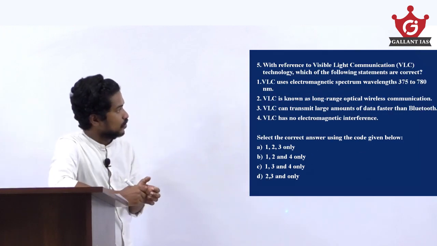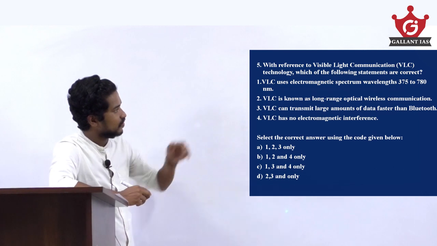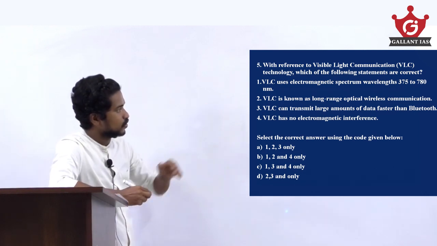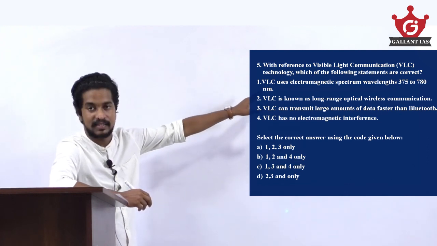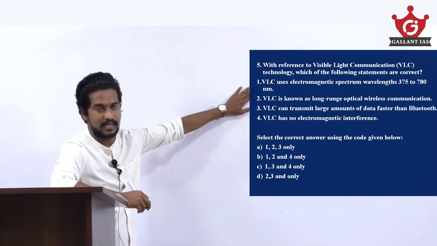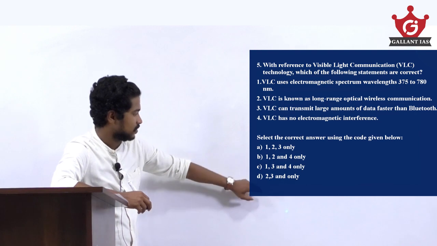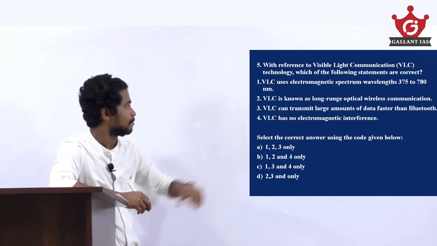With reference to visible light communication (VLC) technology, which of the following statements are correct? VLC uses electromagnetic spectrum wavelengths ranging between 375 to 780 nanometers, which is a right statement. So the first statement is right, so you can eliminate option D.